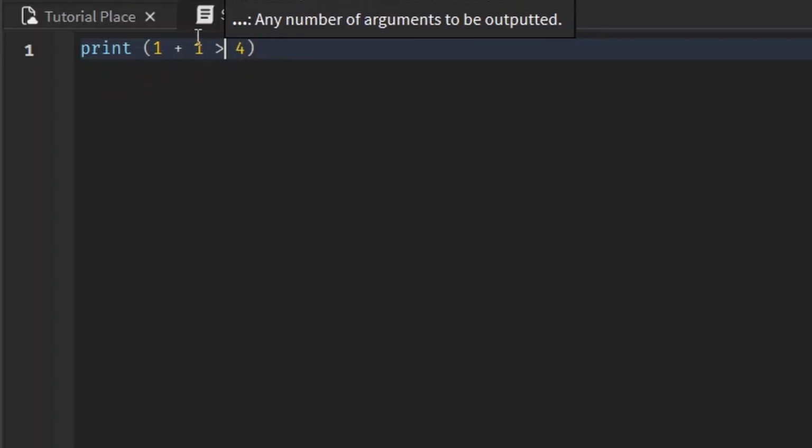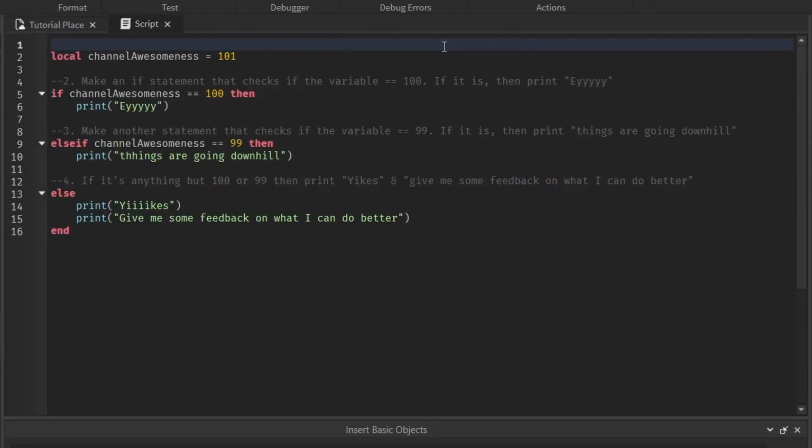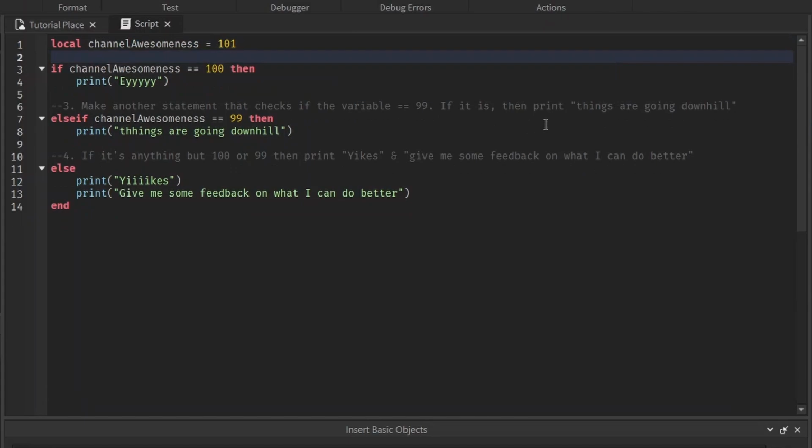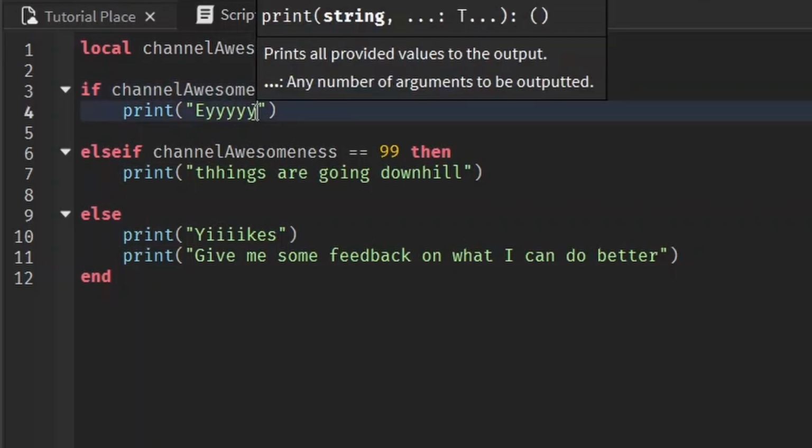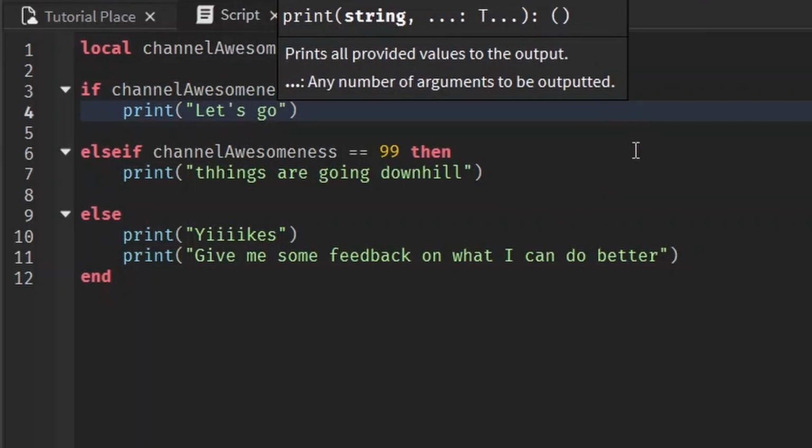For example, this is saying, is 1 plus 1 greater than 4? Let's go back to the other project to show you. I'll get rid of these comments to make everything easier to learn from. Instead of checking if the channel awesomeness is equal to 100, we can check if it's greater than 90. And then if it is, we can print, let's go.